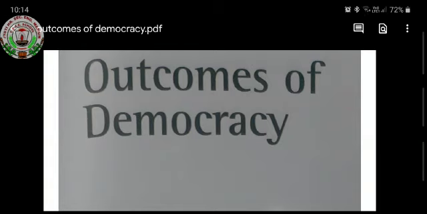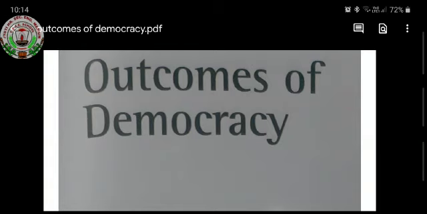So, from this book, this is the last chapter. So, four chapters are coming for the final exam. Rest all chapters, there are 8 chapters in civics. We have to study the four chapters, and this is the last chapter. 3 chapters already I have completed. This is the last chapter.